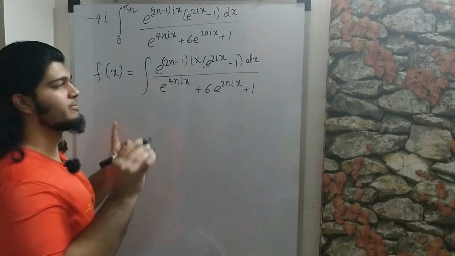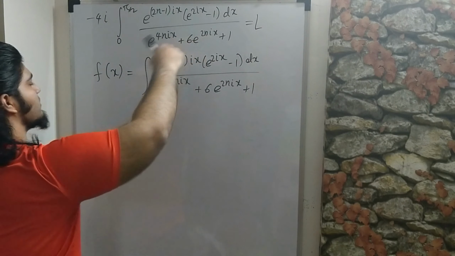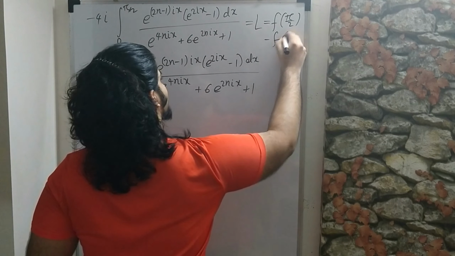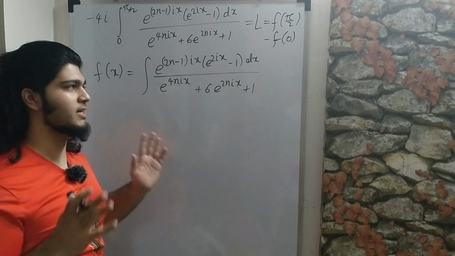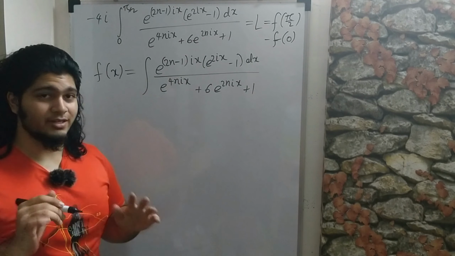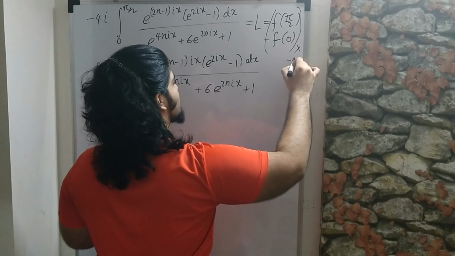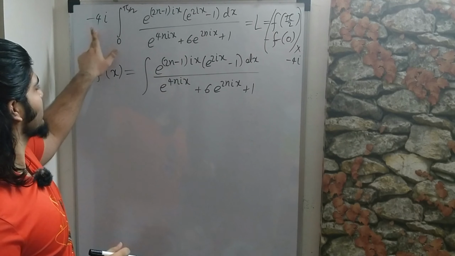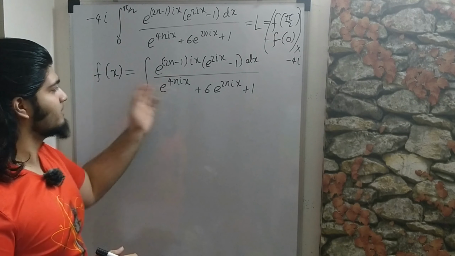So to make our life simpler, I'll make this equal to L, and of course n is going to infinity, and we can say that this is f of pi over 2 minus f of 0, and just by making that statement we can forget about the plus c. So let's try to do something with this monster. Okay, so I made another mistake. This is supposed to be this entire thing times minus 4i. I know it's really cluttered, but I hope you get what I mean, because this is right over here and we didn't really include the minus 4i over here. So now let's get started with dealing with this.